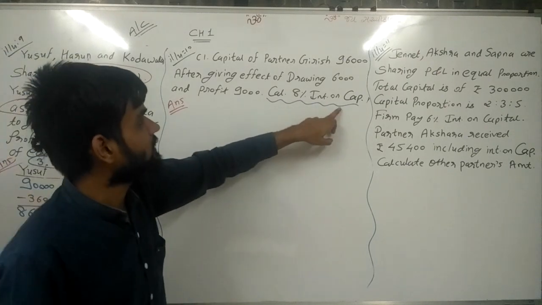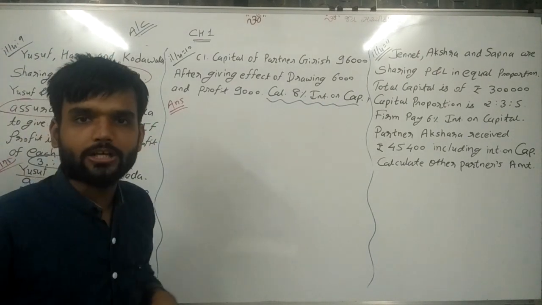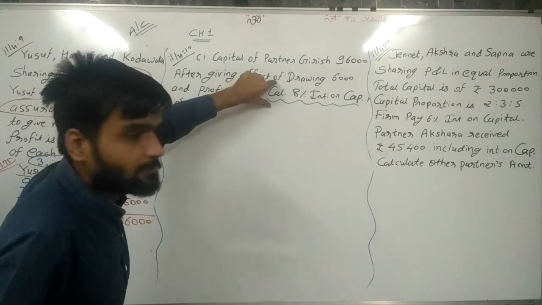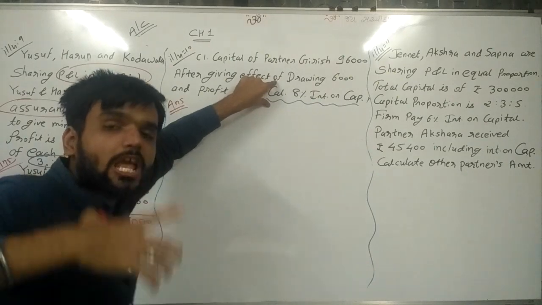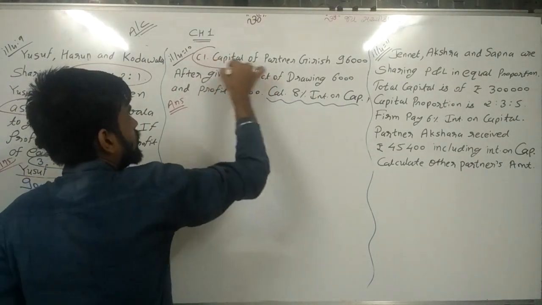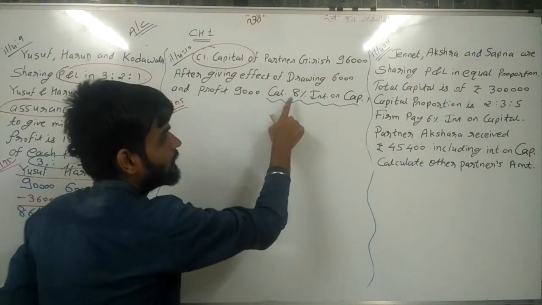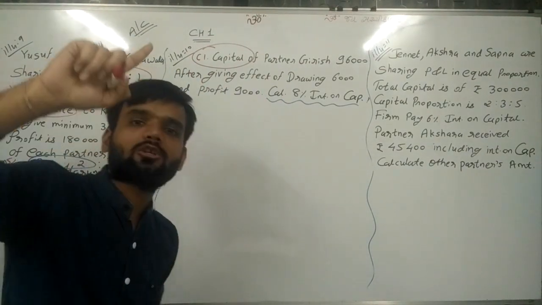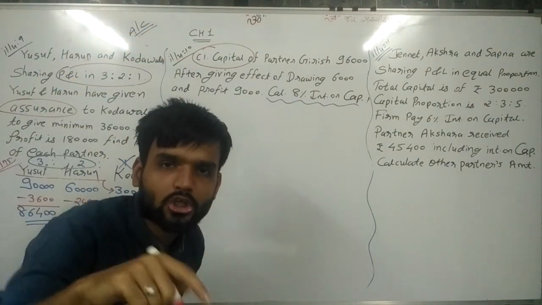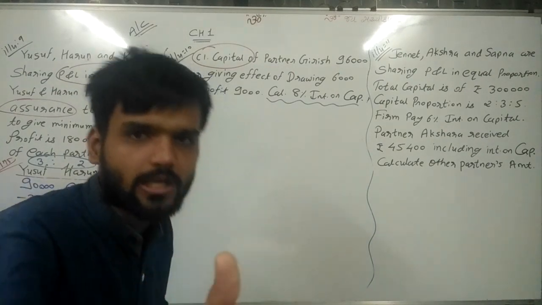8% is the interest on capital. Now interest on capital 8% we need to calculate. So 8% of which amount? Sir, here closing capital is given, but always interest is calculated on opening capital, not on closing capital. That is a very important thing you need to understand.